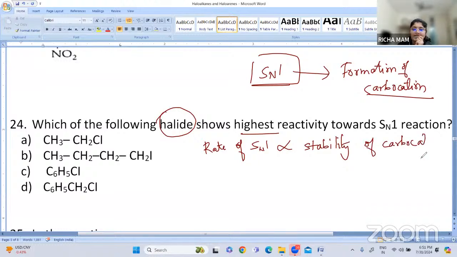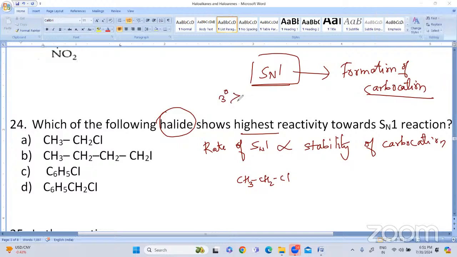Now, when we see methyl chloride, now we know that in SN1 reaction, tertiary carbocation is... Answer is D, ma'am. Yes, answer is D.